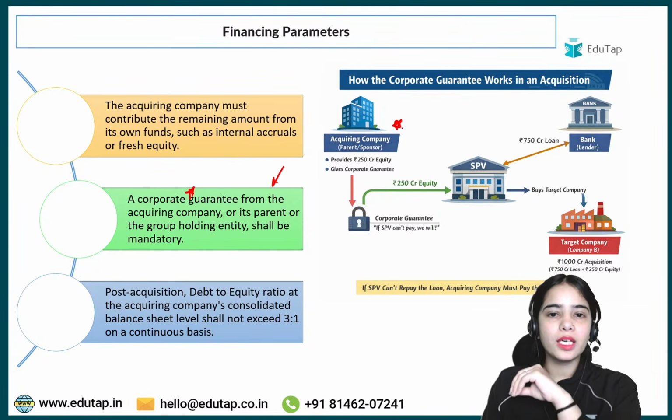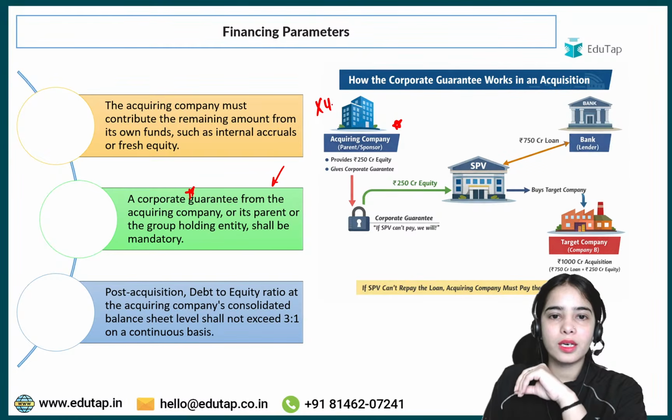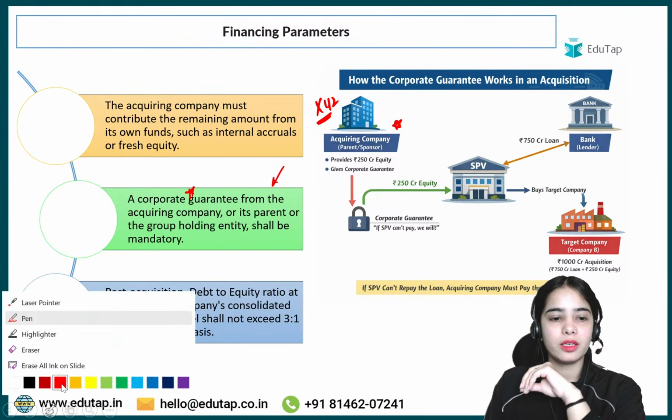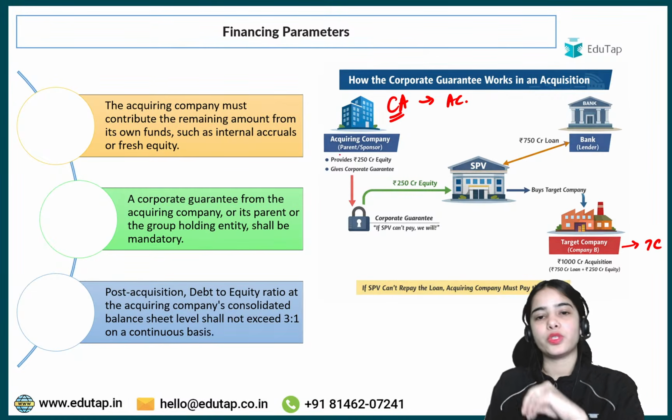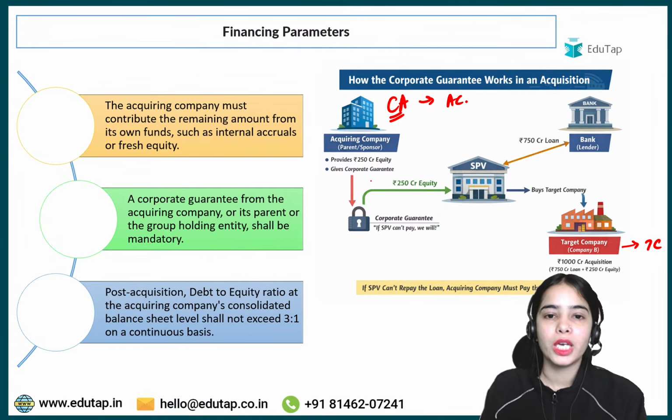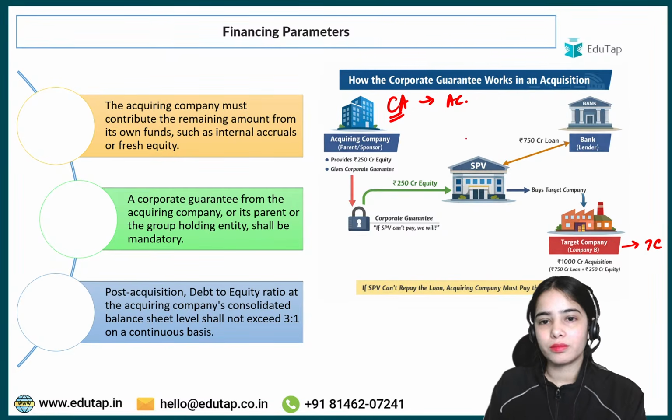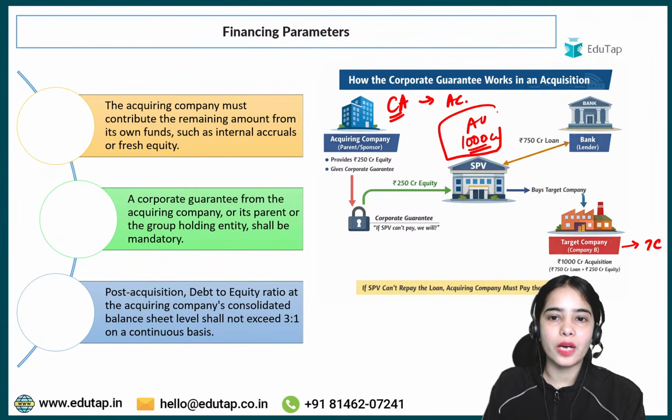Okay, so acquiring company, let's say this is the XYZ company that wants to acquire the target company, that is company B. So company A is the acquiring company, company B is the target company. So company A wants to acquire the target company, that is company B. So now it has been identified that 1000 crore is the acquisition value.